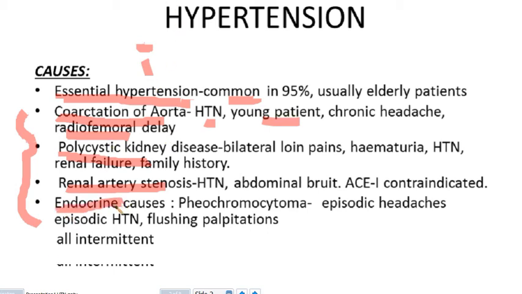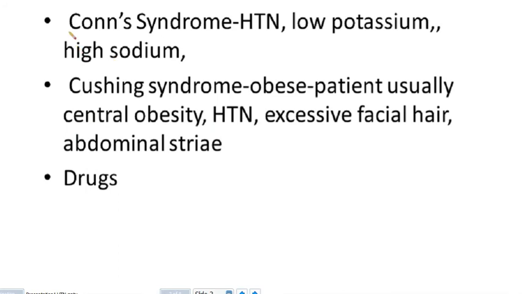Endocrine causes of hypertension like pheochromocytoma, which we will find headaches, episodic in attacks associated with episodic or intermittent hypertensive patient, associated with palpitation, flushing. All these symptoms are intermittent. We could also think about other causes of endocrine disease like Conn's syndrome, which we find hypertension associated with low potassium level and high sodium due to overproduction of aldosterone hormone. Cushing syndrome also can be presented with hypertension.